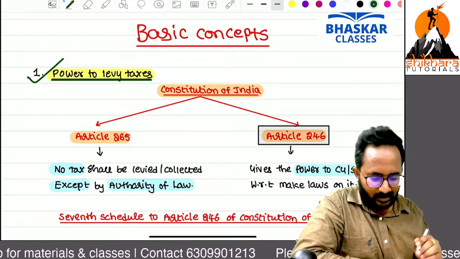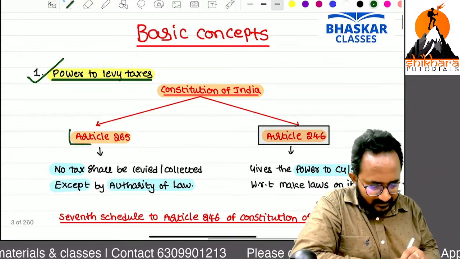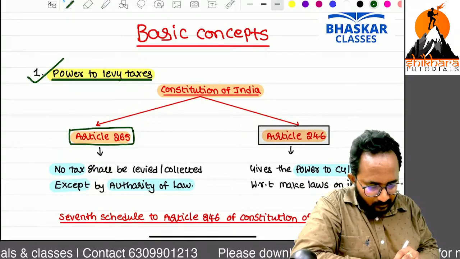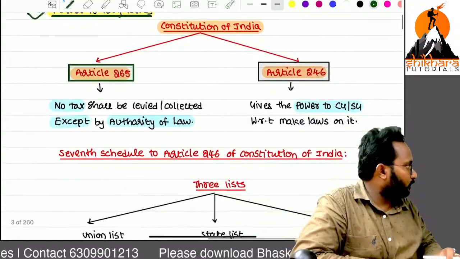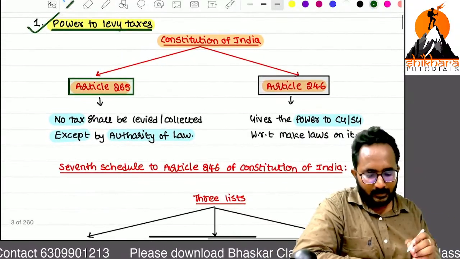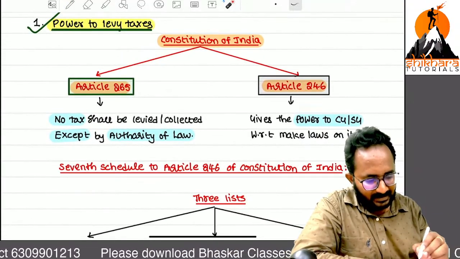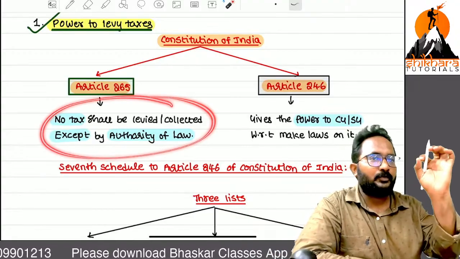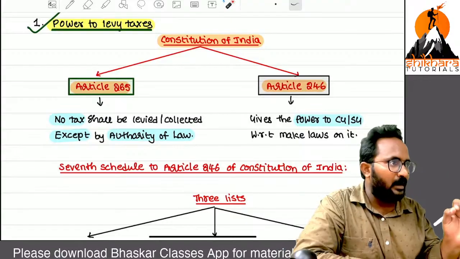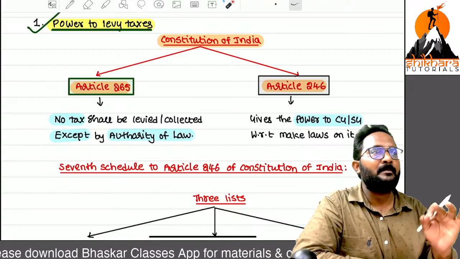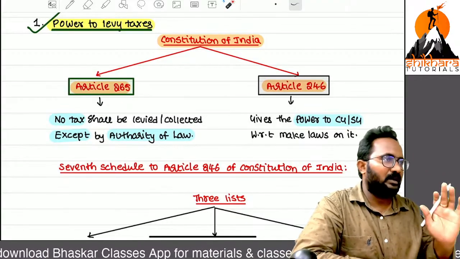MCQ important only. One is 265, another one is 246. Try to remember these numbers, 265, 246. What does 265 say? If you want to collect the tax in India, definitely you need to get support from law. Otherwise, you can't collect the tax.